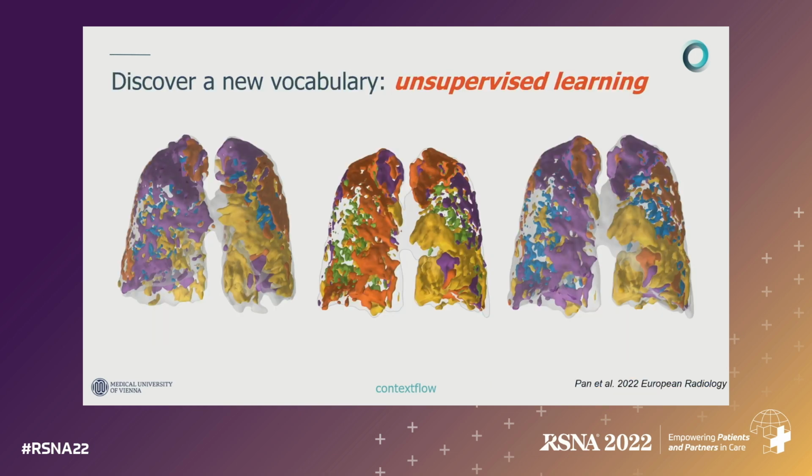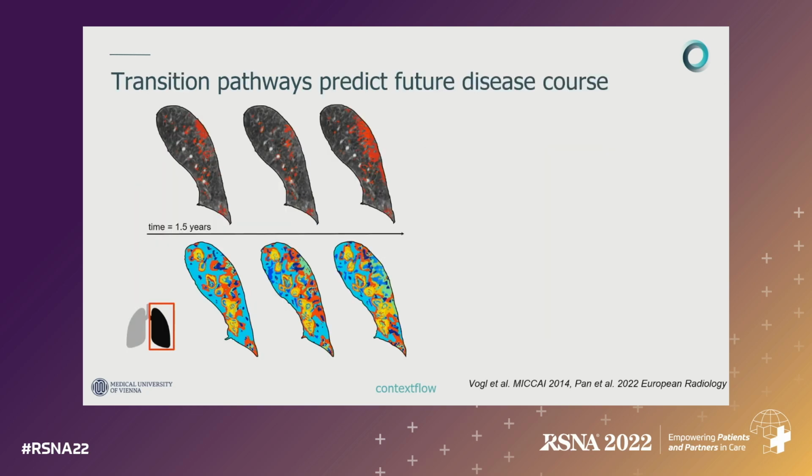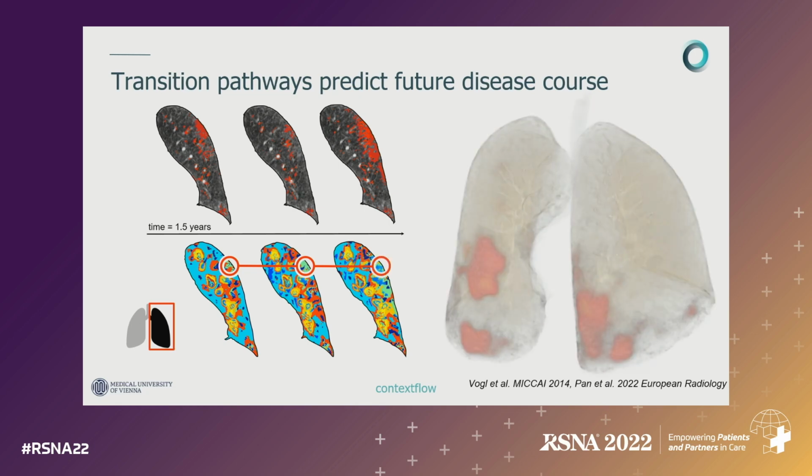I'd like to show you one work by Jenny Pan that was published this summer. She looked into how we can use machine learning, especially unsupervised machine learning, to figure out what types of patterns are there in large populations of patients, and which of these patterns are linked to disease progression. We use this information in models that are able to consistently track and identify different disease patterns over time, to build dynamic profiles of what's happening in the lung.